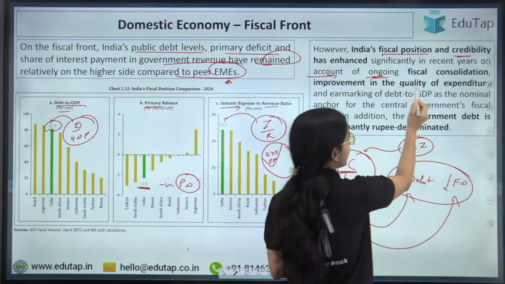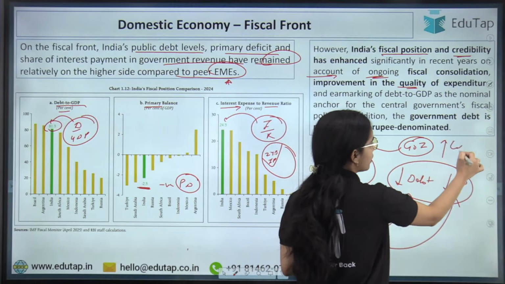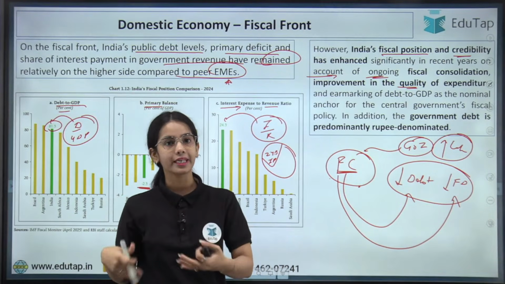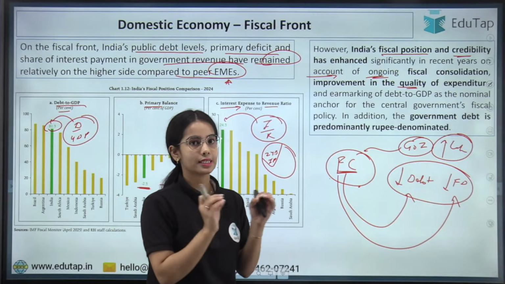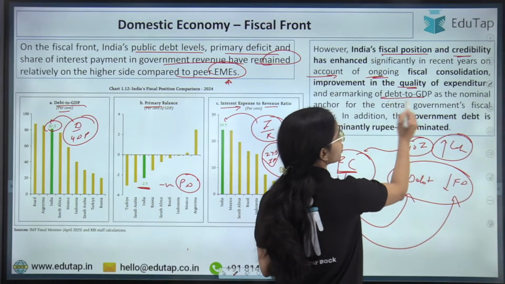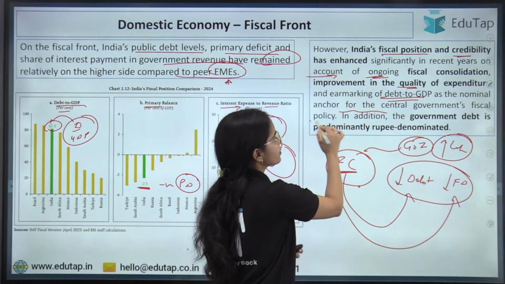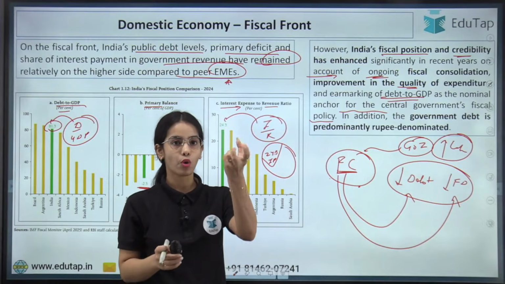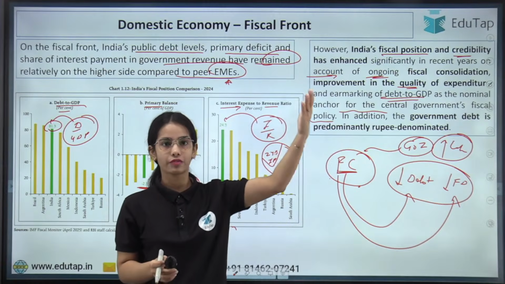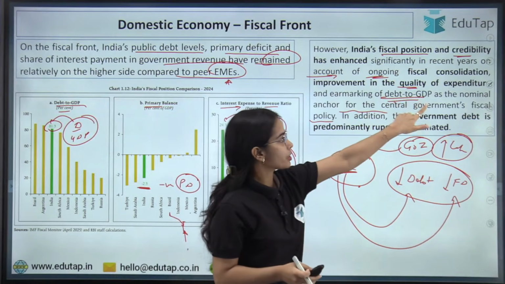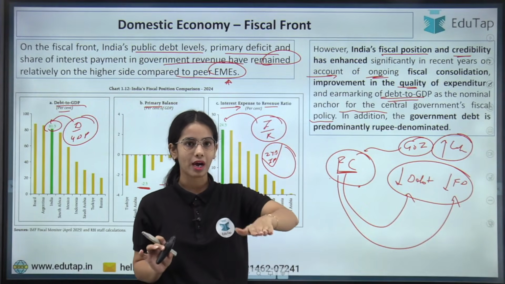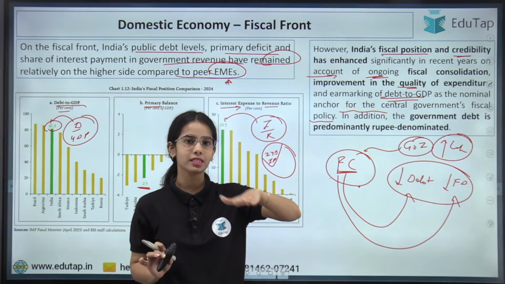There is improvement in the quality of expenditure, where we are focusing on more expenditure on the assets. We are focusing on higher capital expenditure, the expenditure on the assets, and the government of India is also focusing on anchoring the debt to GDP ratio for the central government's fiscal policy. So the government of India is focusing on anchoring the debt to GDP ratio at a stable level so that it does not increase very high. So this is the idea, that debt to GDP as the nominal anchor is chosen for the central government's fiscal policy. So we are trying to anchor the debt to GDP level at a stable level.